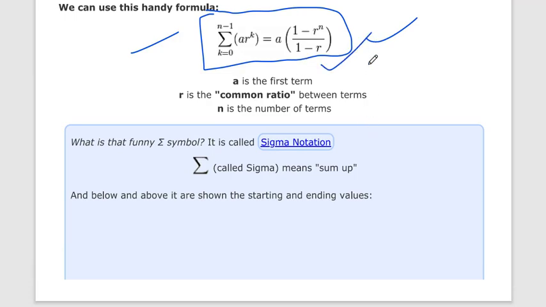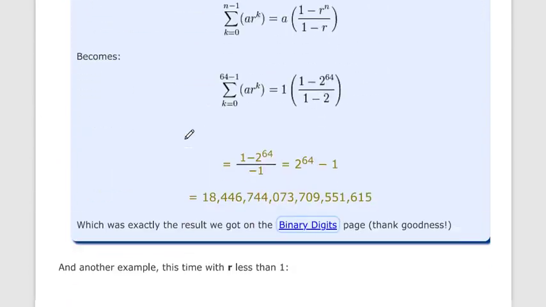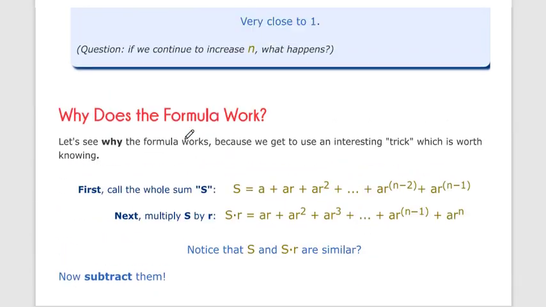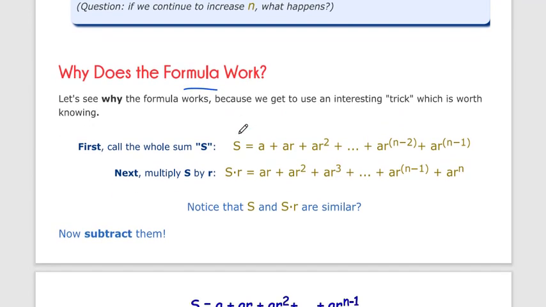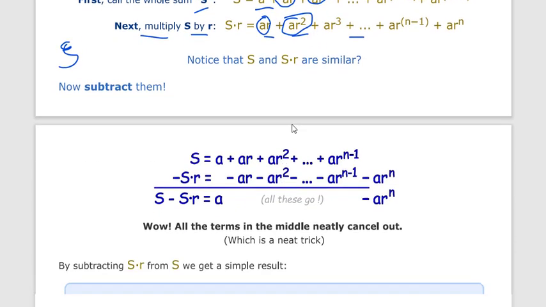How do we come up with this formula? They have also given it, okay. So if you forget the formula, you can derive it like this. First of all, write s is equal to a plus ar plus ar square, and so on. Then rewrite the s, and multiply by r, so we get the second equation like this. You can see that the first equation's second term and the second equation's first term, third term and second term, are similar, okay.